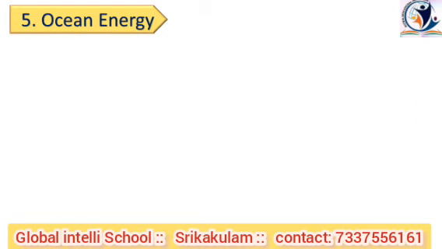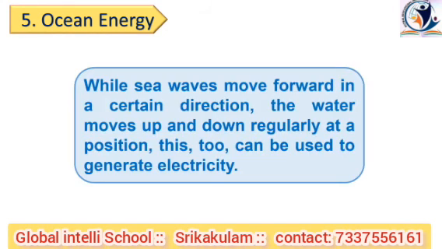Let's see the fifth renewable source of energy, which is ocean energy. We see that the energy obtained from the rise and fall of tides is called tidal energy. We have seen that the tidal energy is generated in a region of creek or dam. Now we will see ocean energy. While sea waves move forward in a certain direction, the water moves up and down regularly at a position. This too can be used to generate electricity.